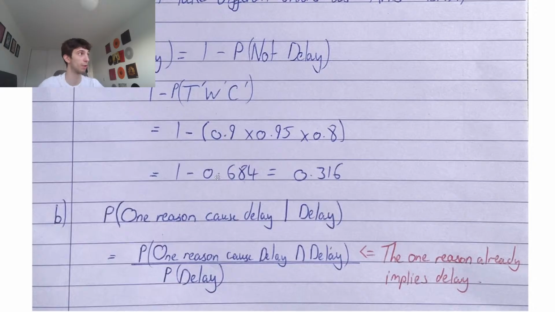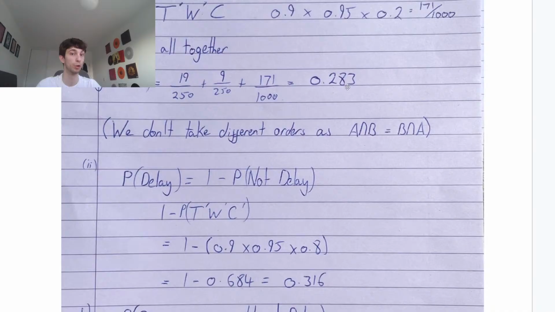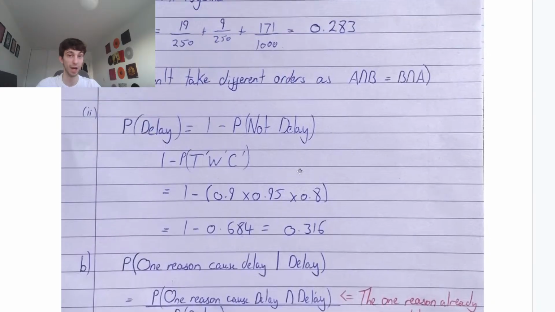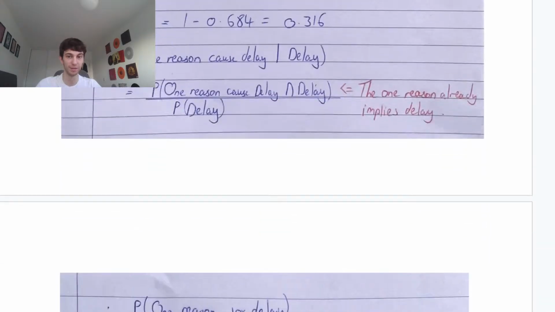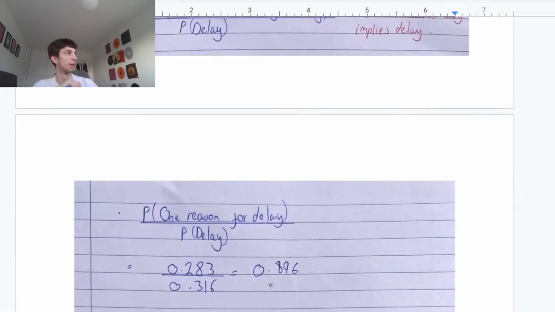We have these probabilities already. The probability of delay is 0.316, and for one reason is 0.283. So simply we have 0.283 divided by 0.316 to get 0.896. Pretty simple conditional probability using your answer to part A. Hope that's all making sense.